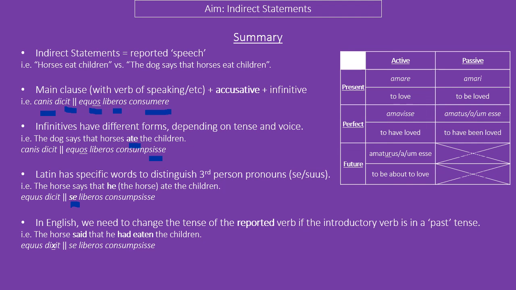And finally, in English, we may need to change the tense of the reported verb if the introductory verb is in the past tense. Notice the Latin hasn't changed. You can see between this one here and this one here, the only difference is that dixit is now perfect tense. So Latin hasn't really changed, it's just a thing for English. So the horse said that he had eaten children. Has goes to had because the first verb is in a past tense.